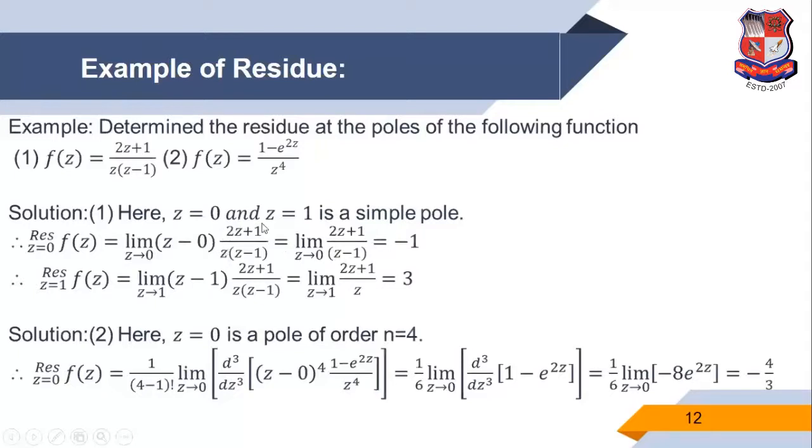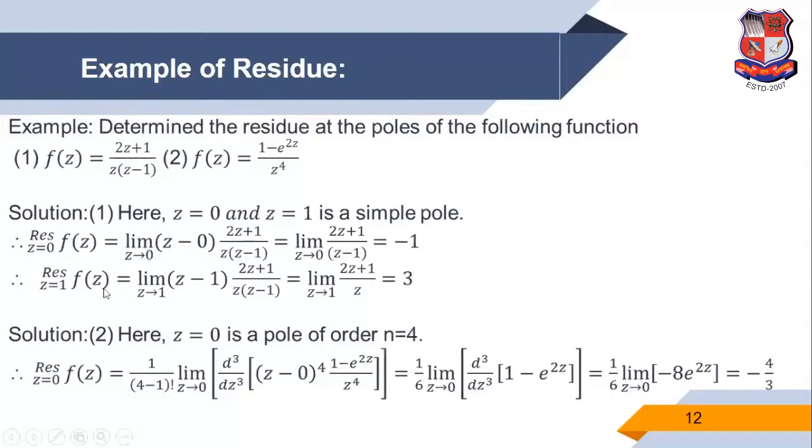So the remaining term is limit z tends to 0 of (2z plus 1) upon (z minus 1). We input 0, then we get the answer is minus 1. So minus 1 is the residue of this function at the point z is equal to 0. In a similar way, we find the residue at z is equal to 1 of f of z.